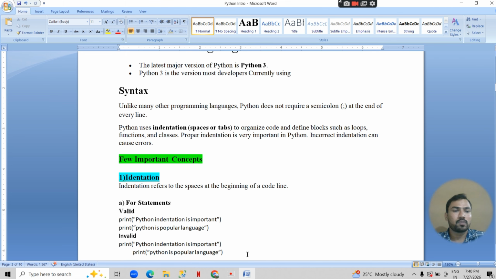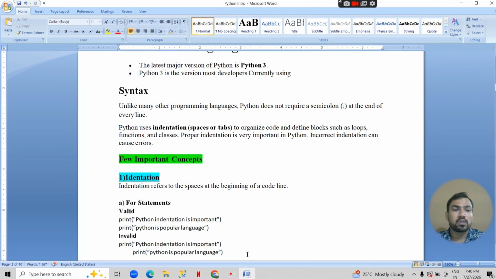Okay, so before starting programming, we are going to understand some basic concepts, and we are going to create a Python file. There are some concepts we are going to learn before starting actual programming. Before writing any program or understanding concepts, we need to create a Python file.